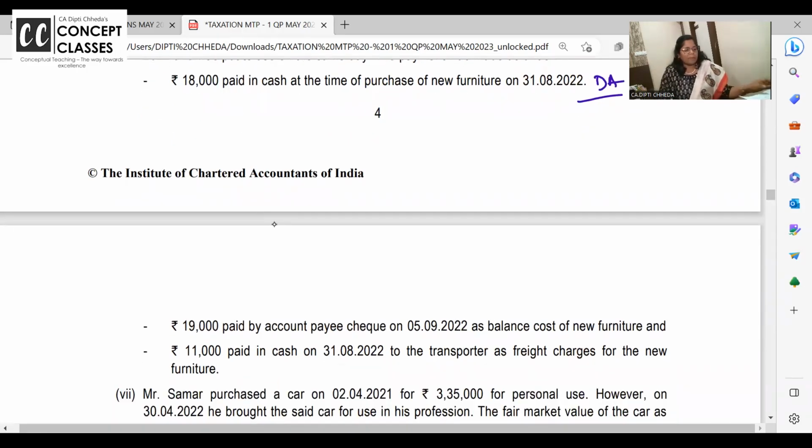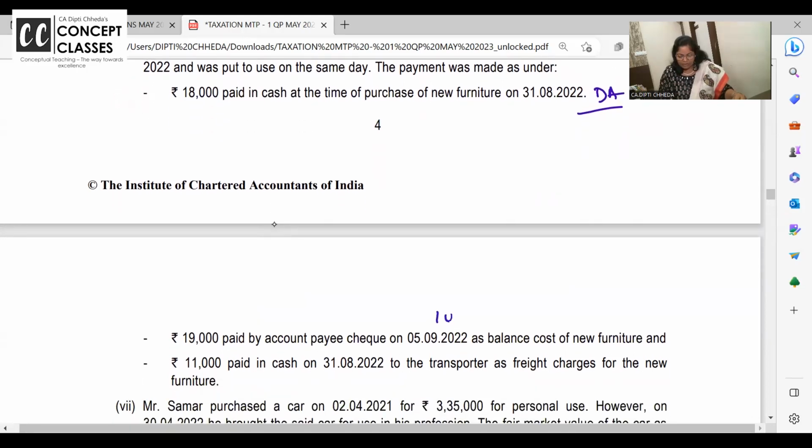19,000 paid by account payee cheque. Is depreciation allowed? Yes. Is it allowed? Yes. On 19,000 furniture, 10%. 11,000 paid in cash. Again, not allowed.